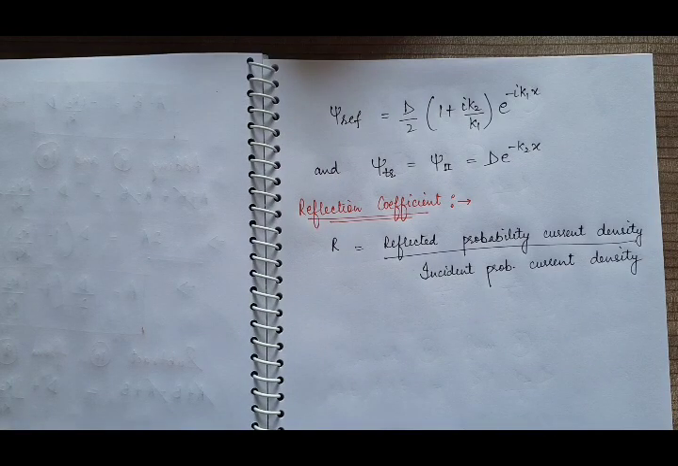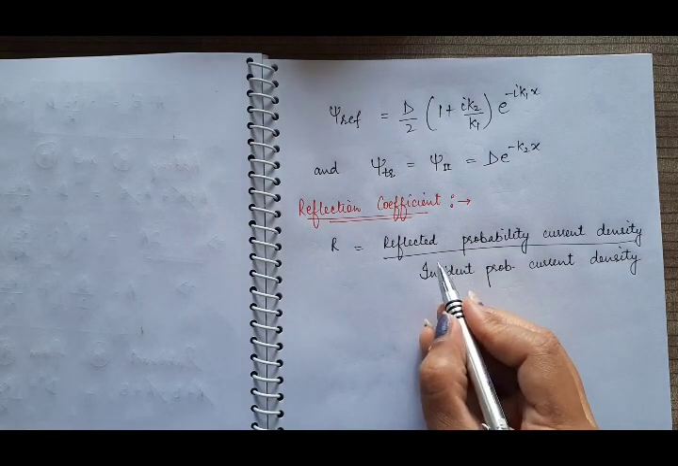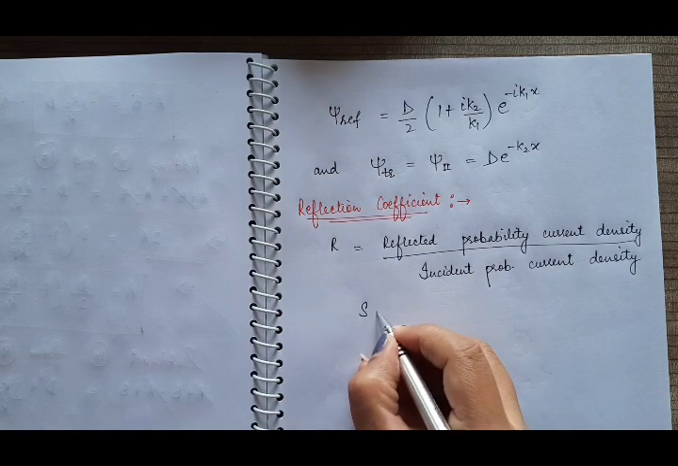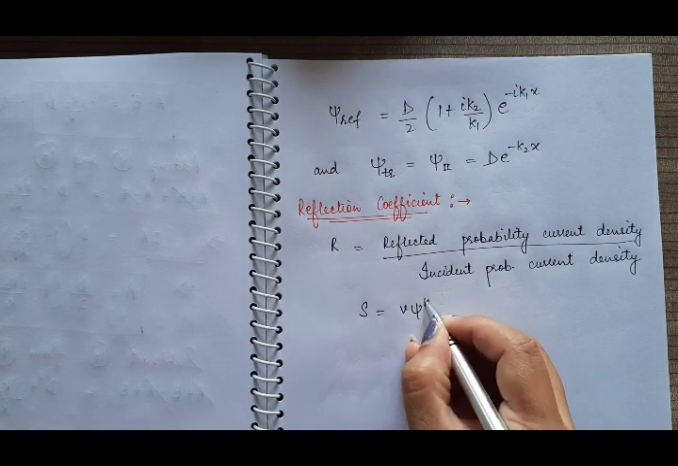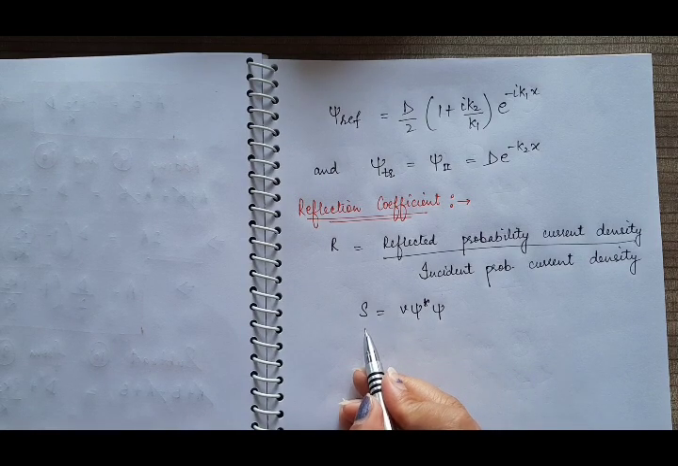So this reflection coefficient is the ratio of reflected probability current density to the incident probability current density, and it tells us the fraction of the incident particle or incident wave reflected, and it is denoted by capital R. This probability current density is denoted by S, and it is equal to V into psi star psi. V is the velocity of the wave in that region, and psi star psi is the probability density, and the product of these two is the probability current density.